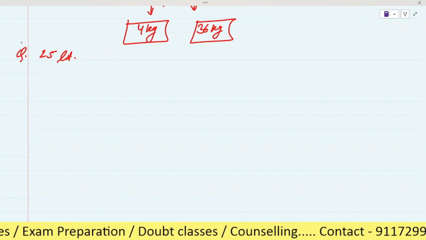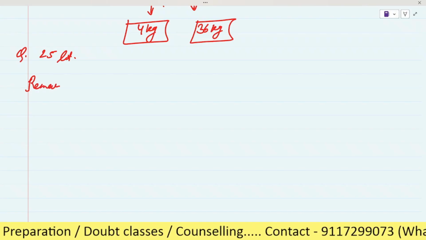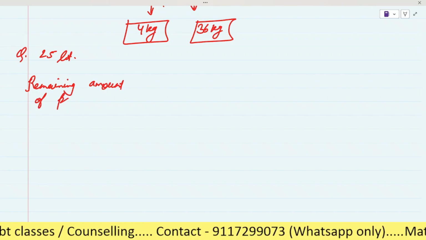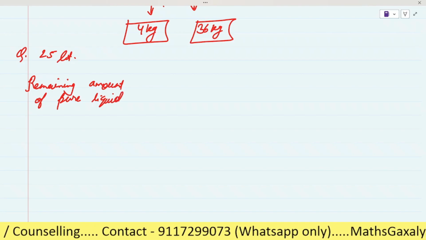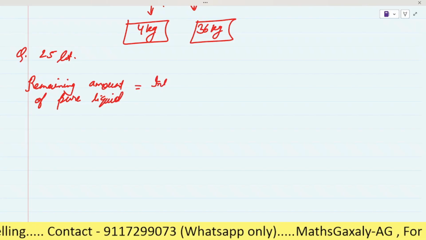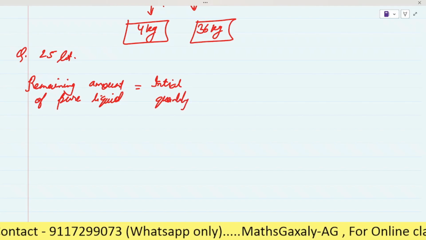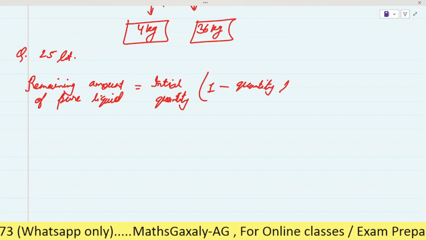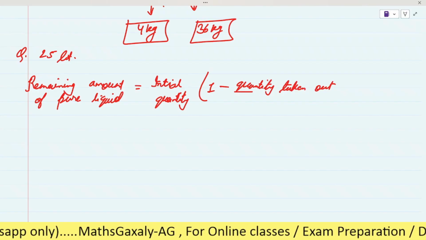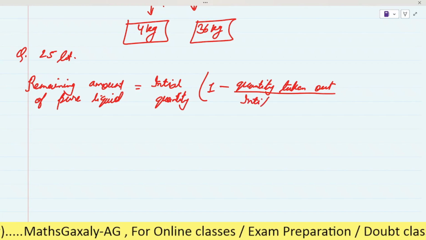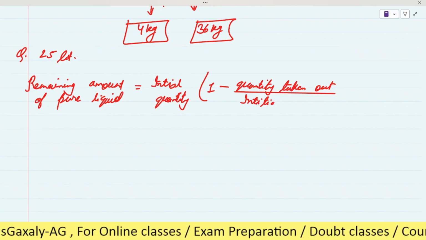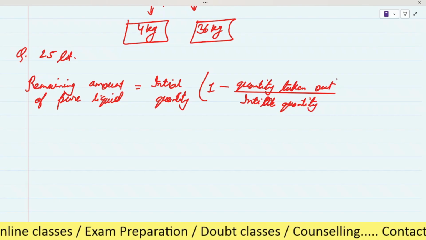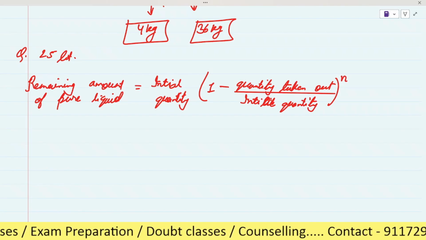Okay, first understand it. The formula was this one: remaining pure liquid is equal to the initial quantity into 1 minus quantity taken out divided by initial quantity, and here we have to do the power n. This is the formula.